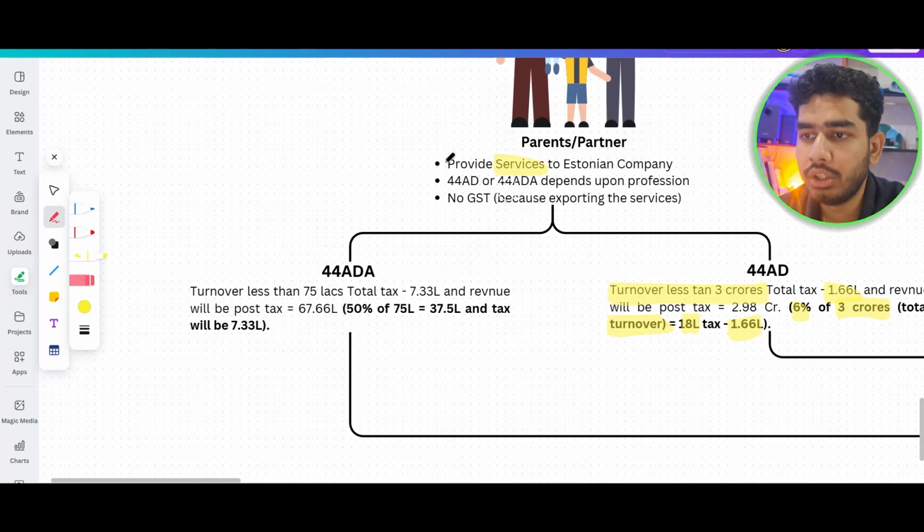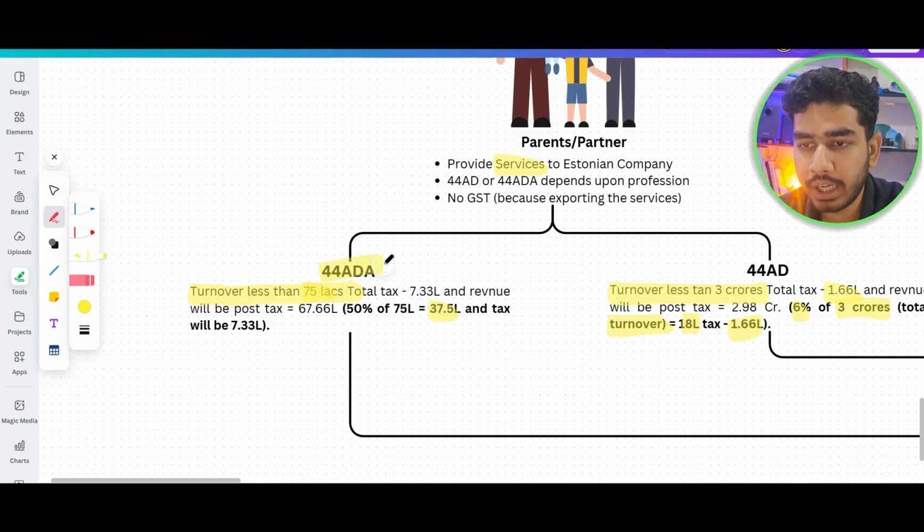If your partner or parent are providing some kind of services that fall under 44ADA, then their turnover should be less than 75 lakhs. This is only the case when digital receipts are received from that source. They should be less than 75 lakhs, and their tax will be on 37.5.